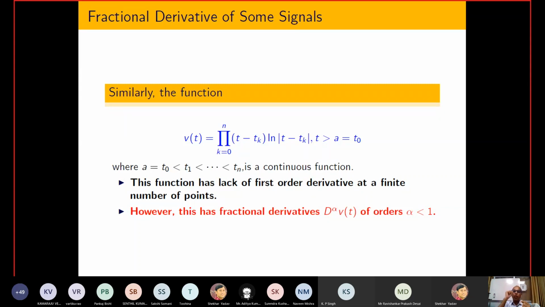It means that I can always compare two continuous functions, to see which function is smoother. Suppose I have two continuous functions, and even if the first order derivative does not exist, by looking at alpha, if the value of alpha is 3/4, then all derivatives from 0 to 3/4 will exist. That is smoother than if d power alpha equals half. In this way, we are comparing two functions which are continuous but not differentiable.